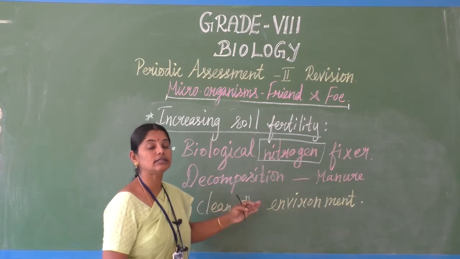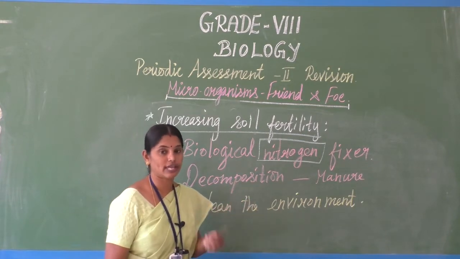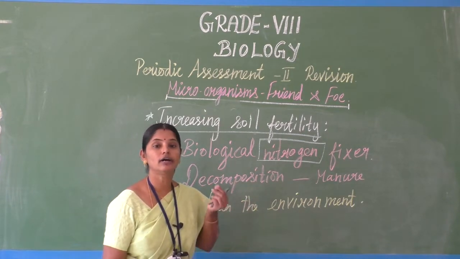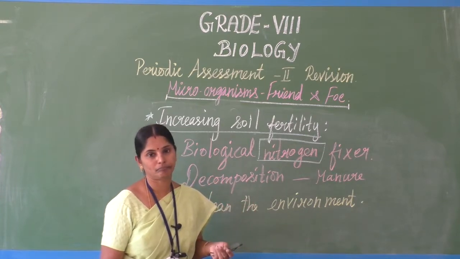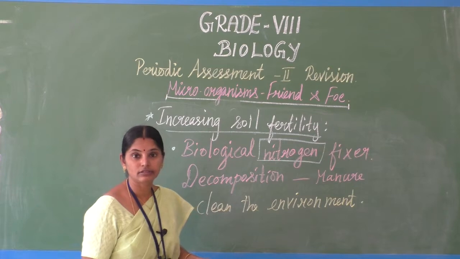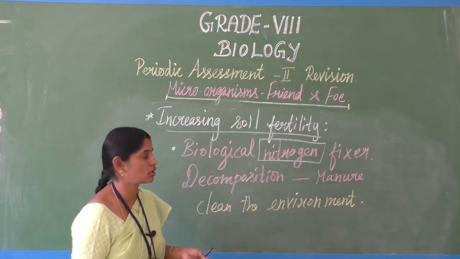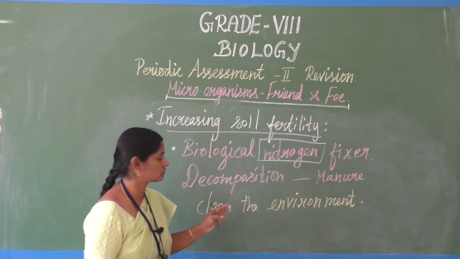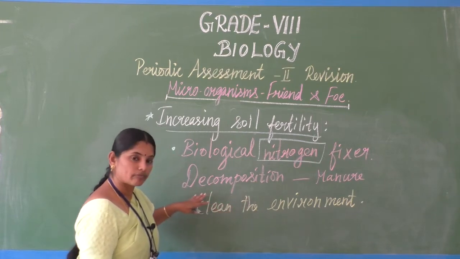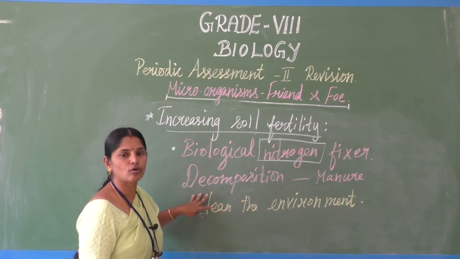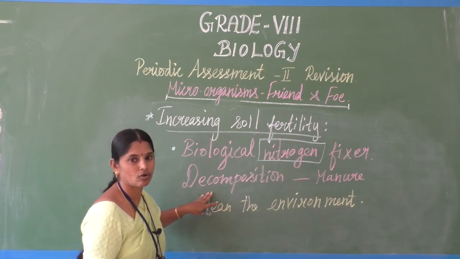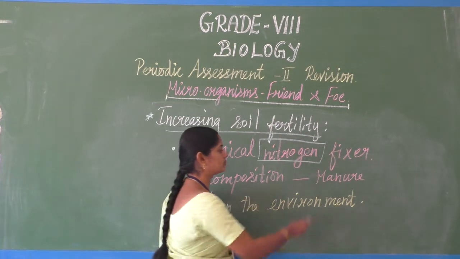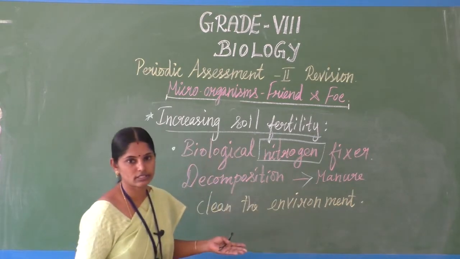The bacteria present in the soil, especially nitrogen fixing bacteria, cyanobacteria, and rhizobium. These kinds of bacteria fix the nitrogen. Because of microbial action, decomposition happens, so we get manure out of that.